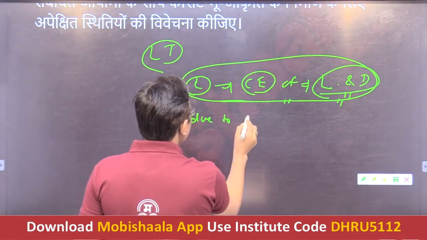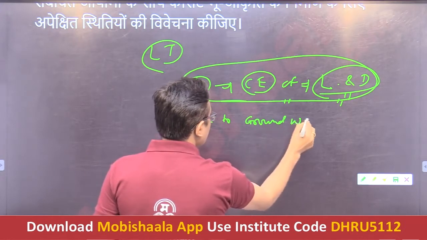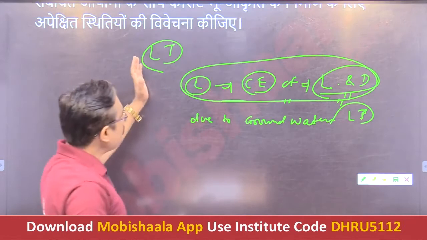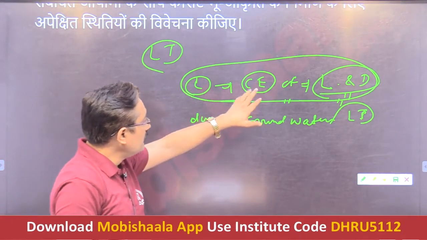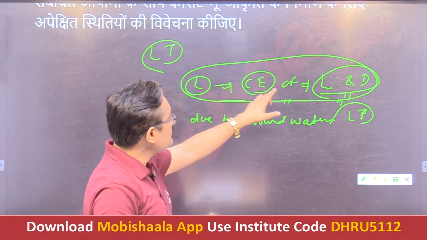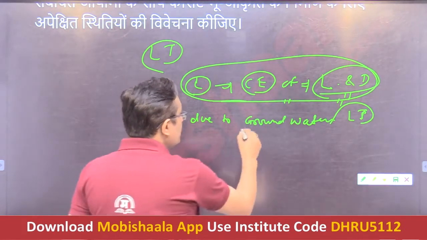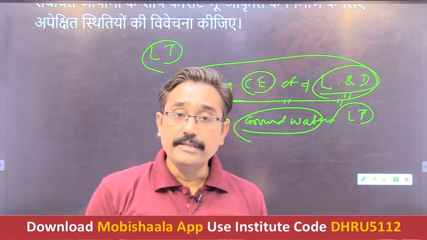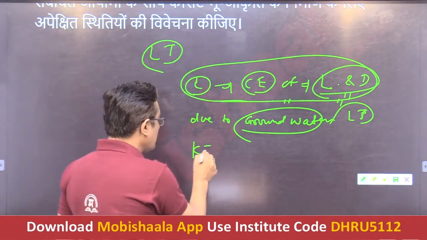Due to the groundwater, these are known as limestone topography. Means the landforms that are formed due to the chemical erosion of the limestone and dolomite by the groundwater are known as limestone topography. And now you need to explain why it is called karst topography.